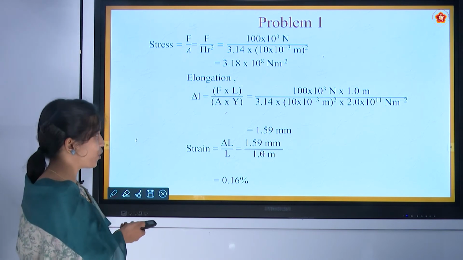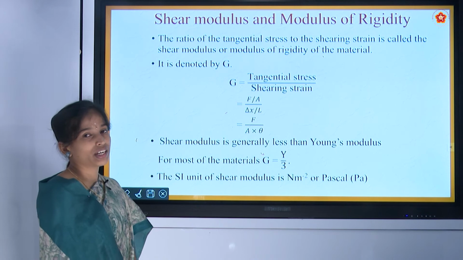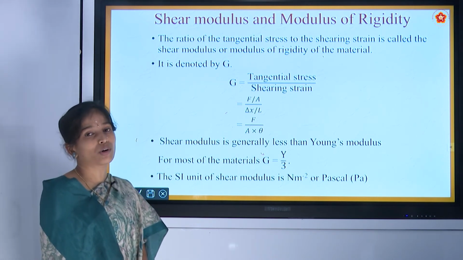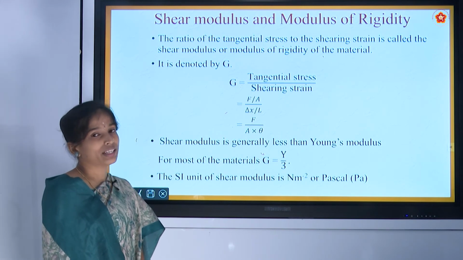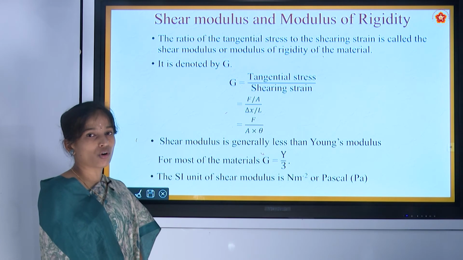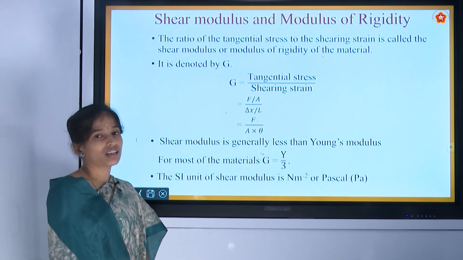Now let us move on to the next type of stress, that is shearing stress. The next type of modulus is nothing but shearing modulus or modulus of rigidity. So modulus of rigidity is the ratio of tangential stress to the shearing strain.